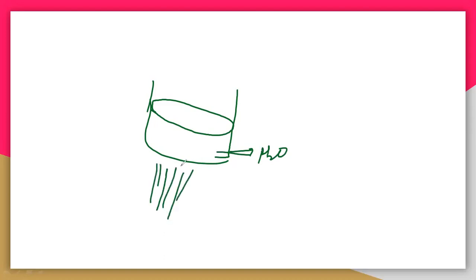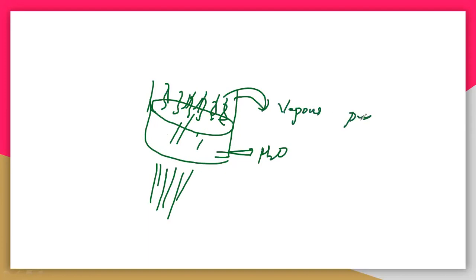I will take a solution like this, and this is a liquid. I will take the liquid which is water. You know that by heating or boiling the water molecule, it can easily evaporate. Whenever it is evaporating, it will release vapors. The pressure over this liquid surface is called the vapor pressure. Vapor pressure is nothing but whatever pressure is exerted above the liquid surface, so it is called the vapor pressure.